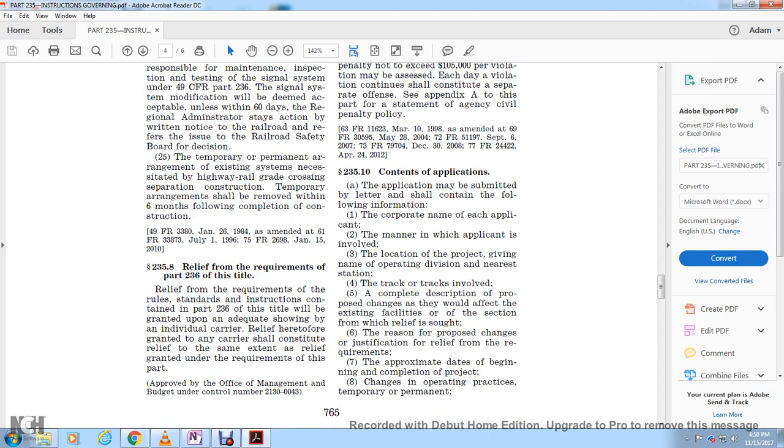235.10 Contents of application. The application shall be maintained but may be submitted by letter and shall contain the following information: the corporate name of each applicant, the location of the project, including the name of the operating division, nearest station, and the tracks involved. A complete description of the proposed change or existing facility, or the section from which relief is sought, the reason for the proposed change, the justification for relief from the requirements, the approximate date of the beginning and completion of the project, and whether the change is temporary or permanent.